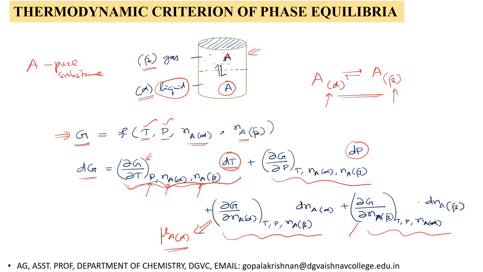Similarly, this term gives you the chemical potential of component A in beta phase. So observe carefully, at constant temperature and pressure the first two terms vanish, and we have only term 3 and term 4.